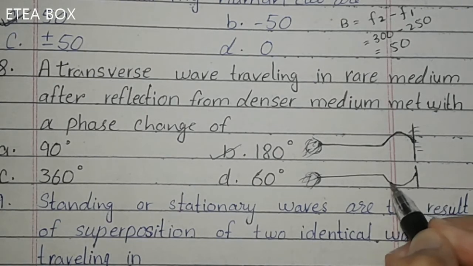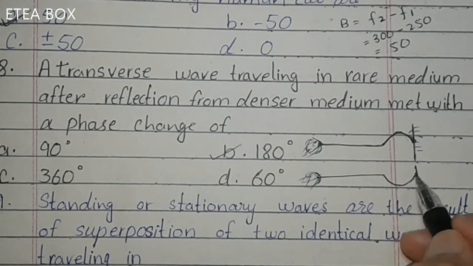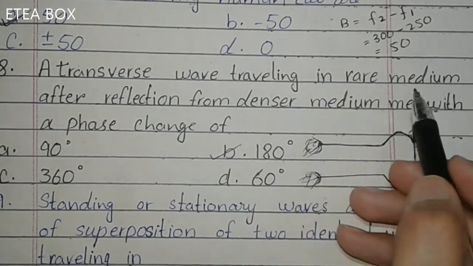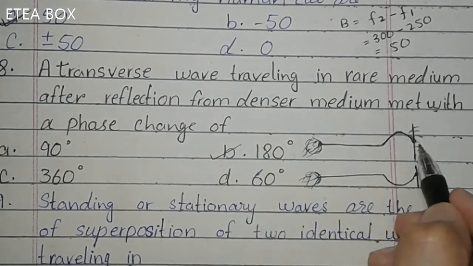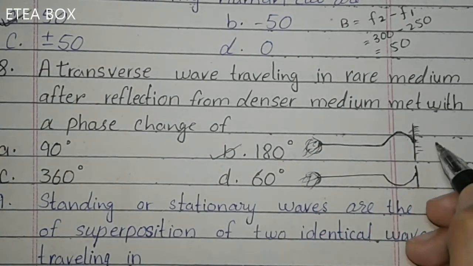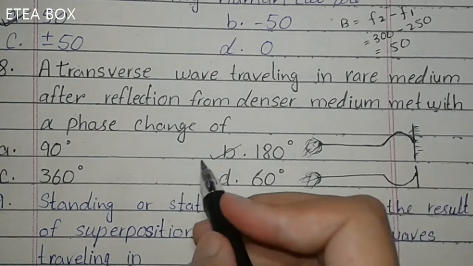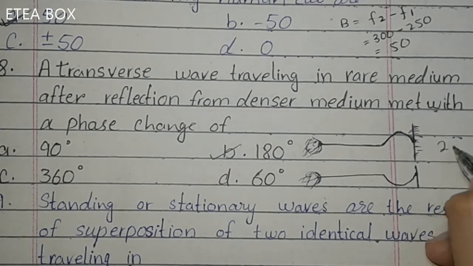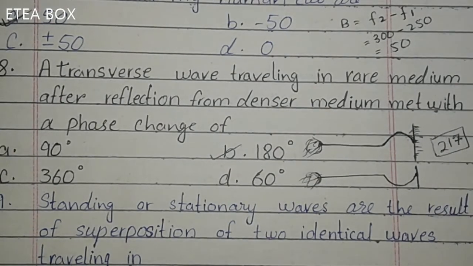The pulse will be like this. The phase will be changed by 180 degrees. Look, this one is a 180 degree change in the pulse. So it will be when a wave travels in a rare medium and is reflected from a denser medium. Look, it's a rare medium, okay? And this wall is a denser medium. When it reflects from the denser medium, then a phase change of 180 degrees will occur. Look, this one is present in your book on page 217, okay? The mechanical waves, you should read it here, okay?